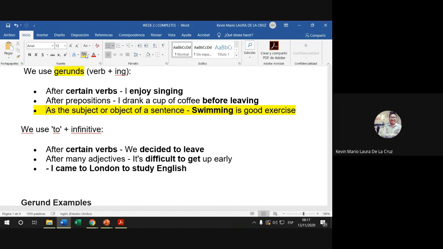On the other side, there are two different ways to see a gerund. The first point is the typical one that you have experienced, like this: I enjoy singing.